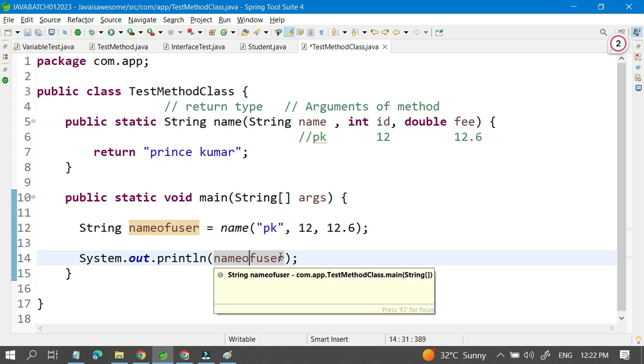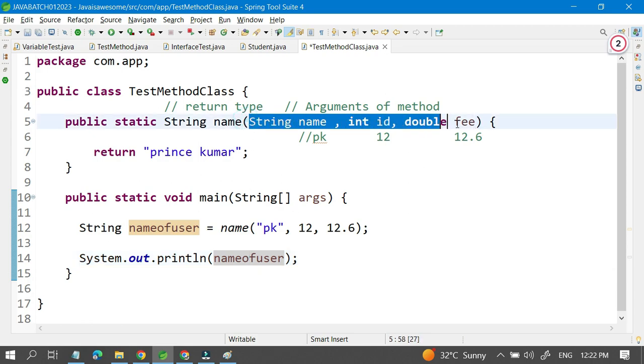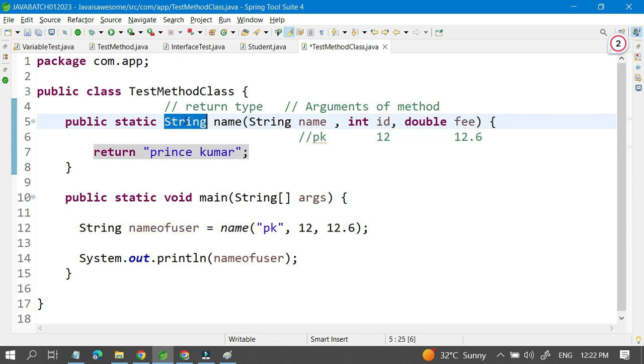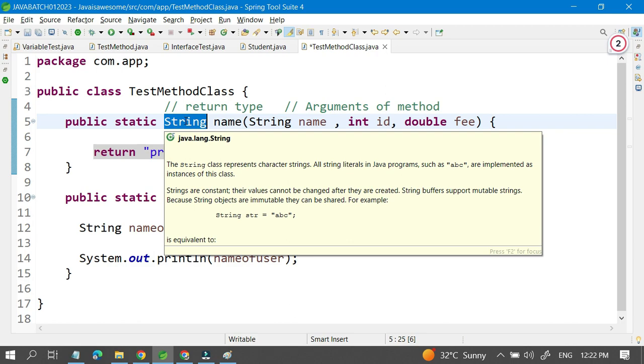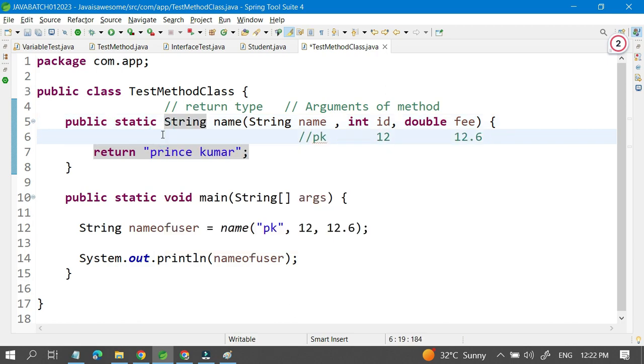In the argument you can pass anything, whatever type of data is available. You can mention a string, int, float, double, char, all those primitive data types, and reference data types also. And in the return type also you can mention reference data types and simple, primitive data types. Okay, that is possible.